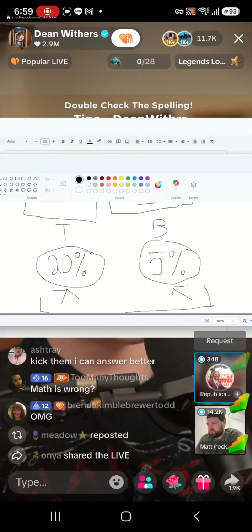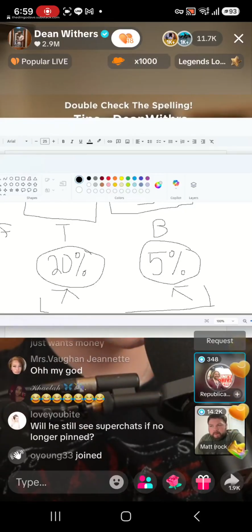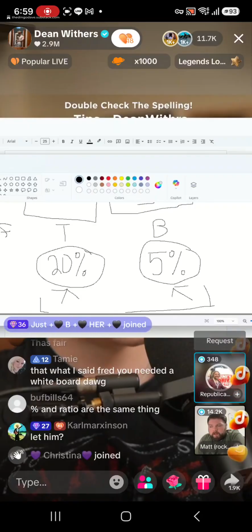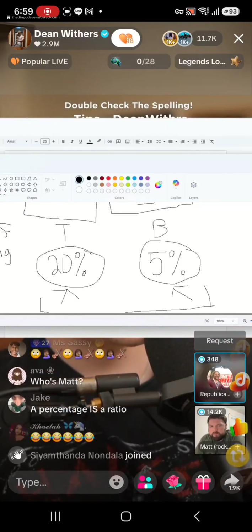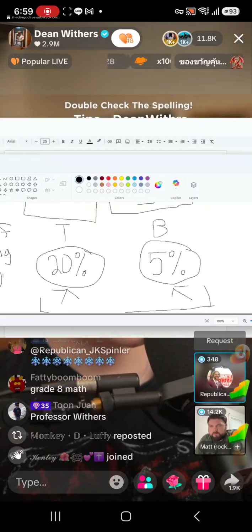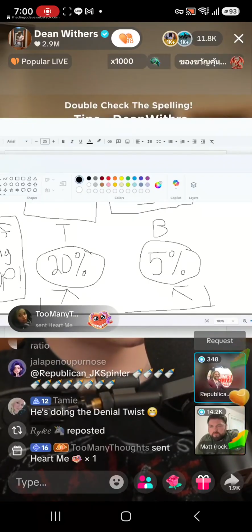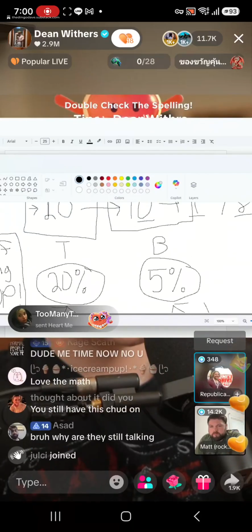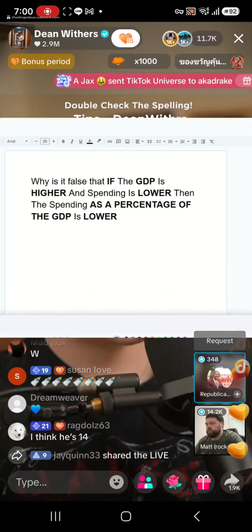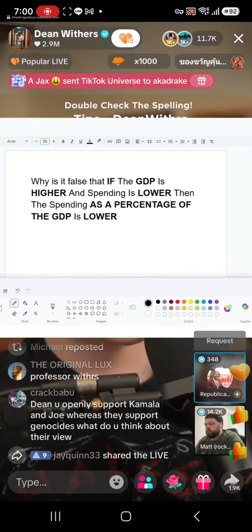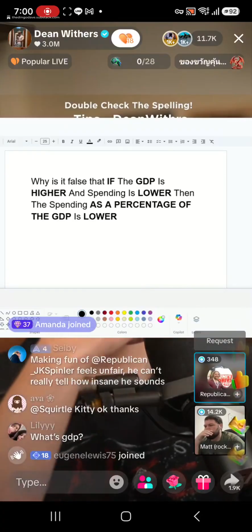Okay. If the private sector increases greatly, and then government spending increases with it, but not at the same rate as before of its GDP, then yes, government spending can be a smaller percentage with higher GDP growth. Is Trump spending significantly less than Joe Biden? No, he's not. But with the growth of the private sector compared to the rate of the government's growth, it's at a much smaller rate. So that's how Trump is able to have GDP growth, but not have government spending be the same percentage.